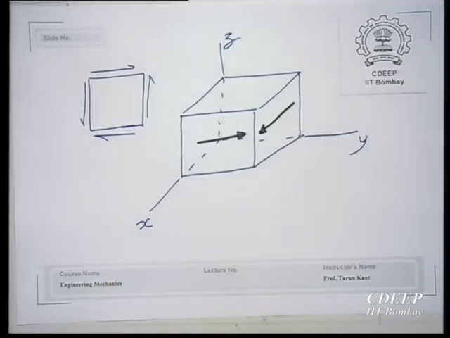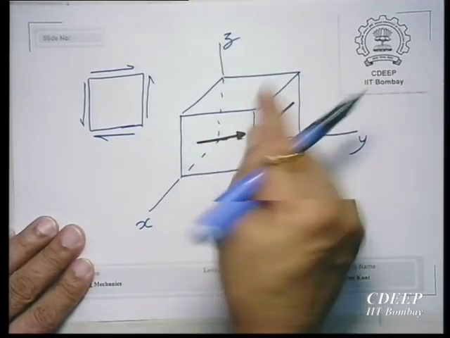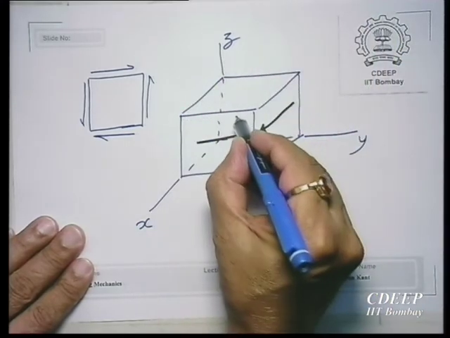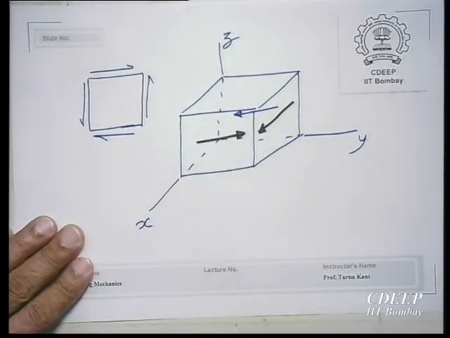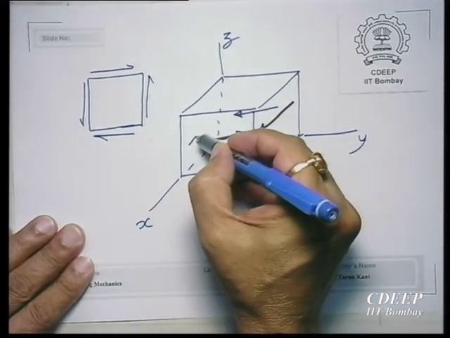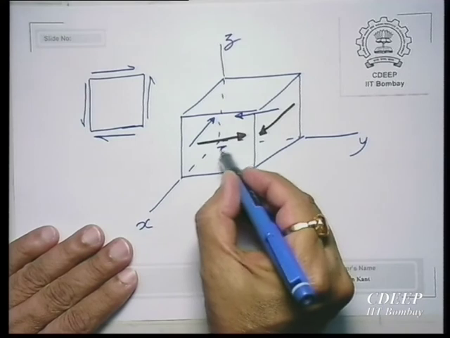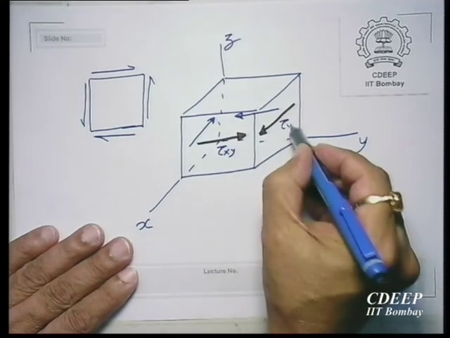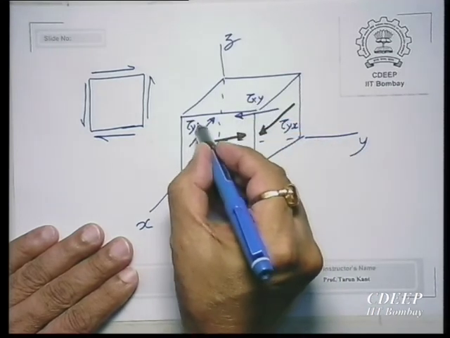On the back plane, the minus x plane, the rear side, this is your xy, in the negative y direction, and then y is this direction. So negative x direction should be like this. So this is tau xy, tau yx, tau xy, tau yx.